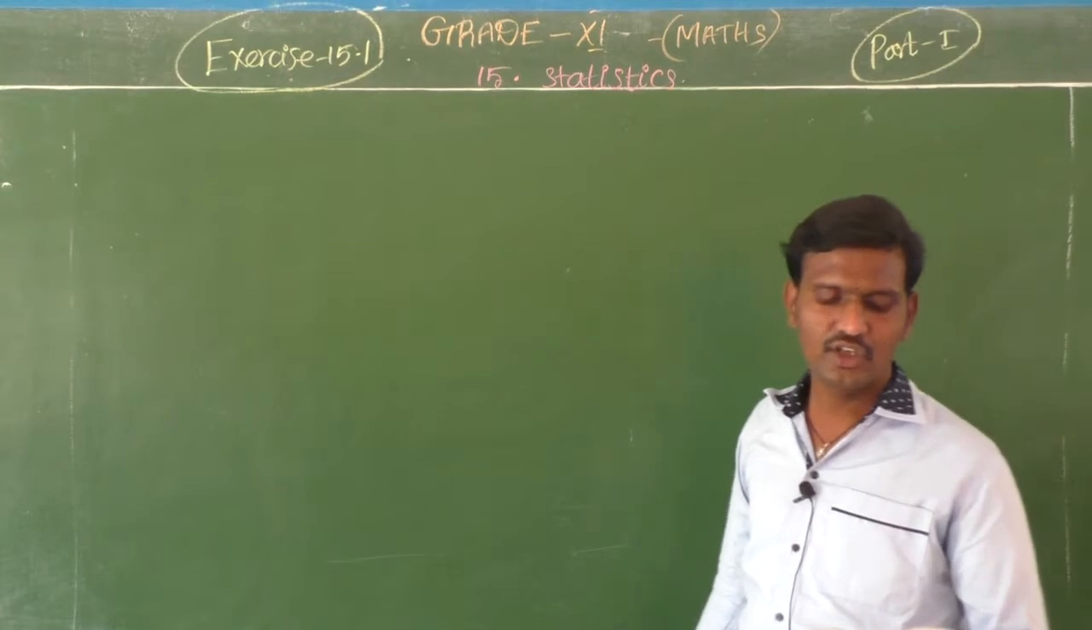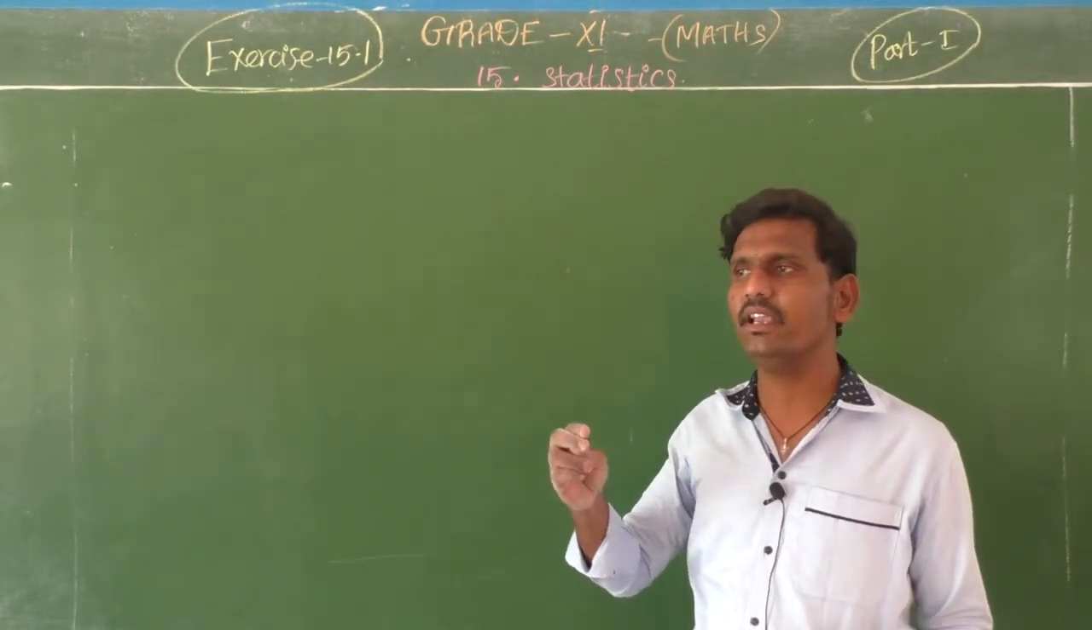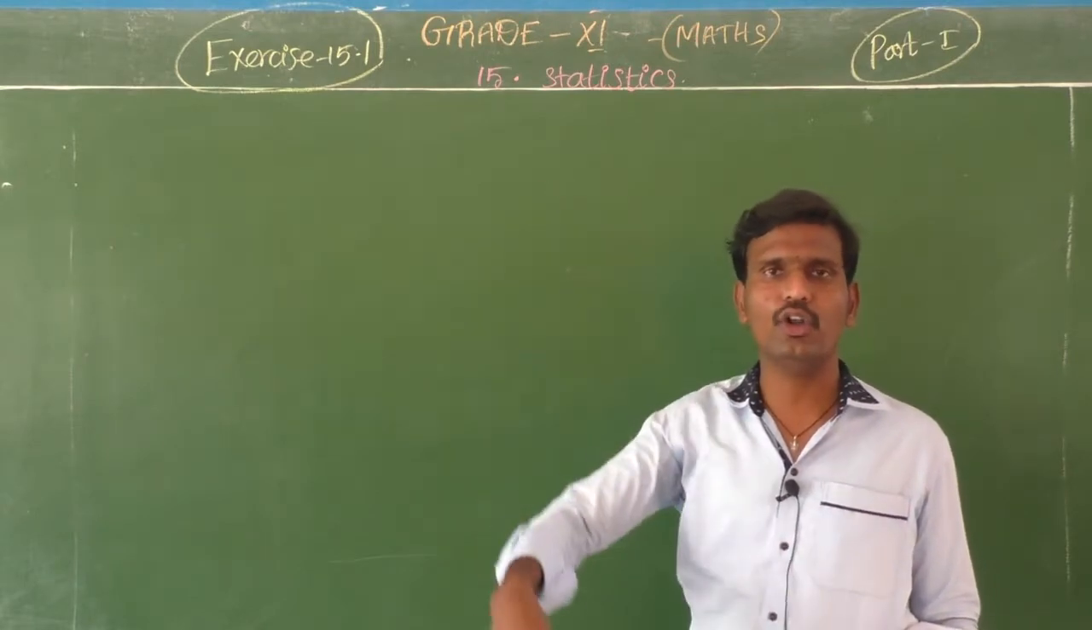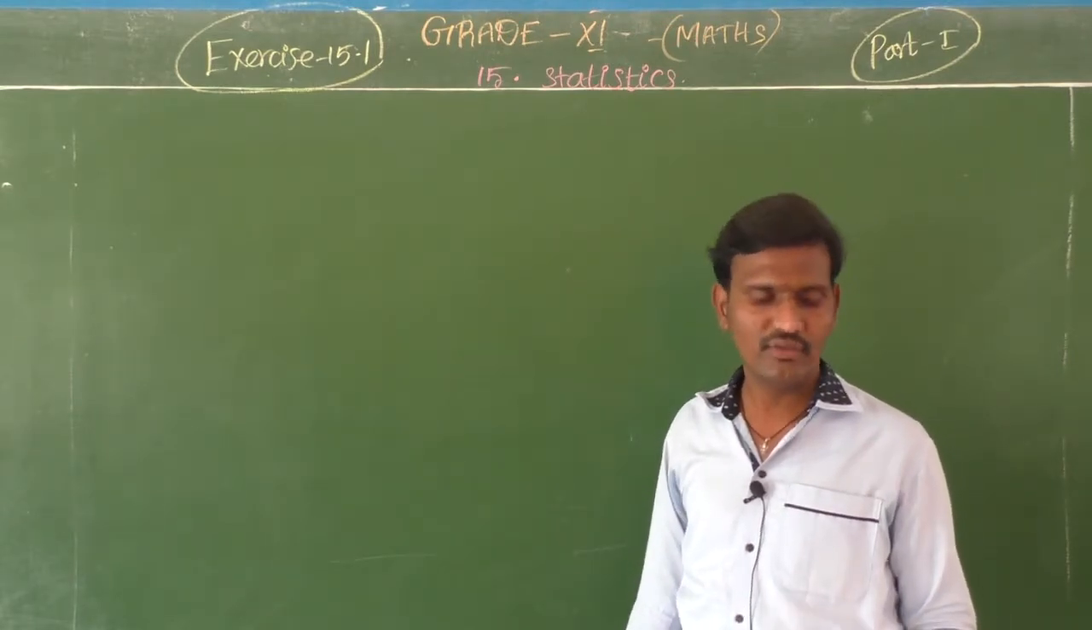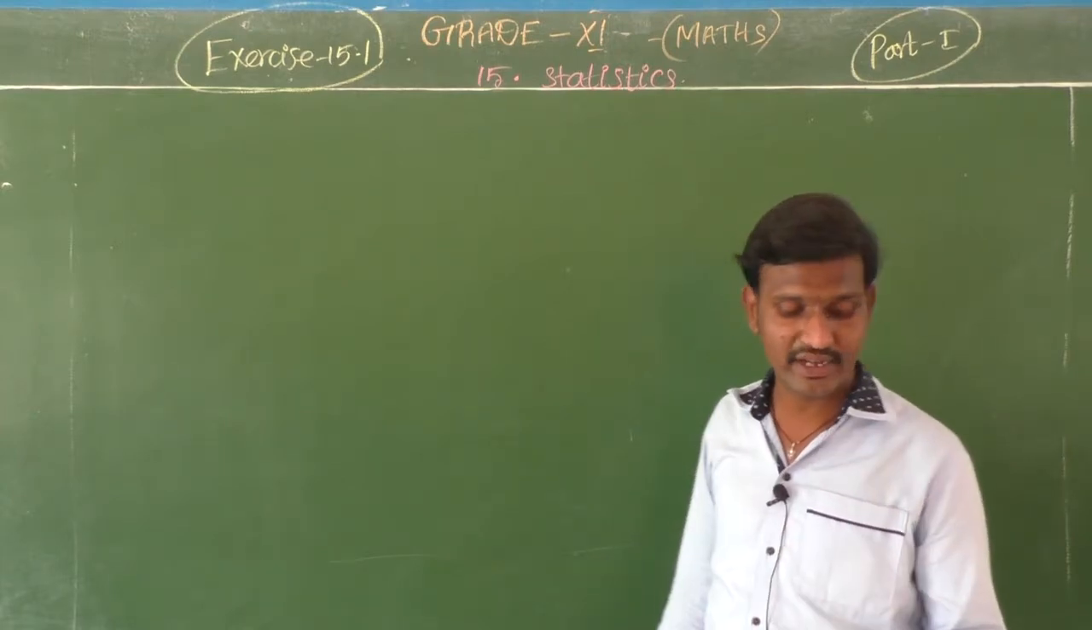Now, range. What does range mean? See, in a cricket match also, it is the highest hit and the lowest hit. That one we are going to differentiate. As you have in the book also, there is one example, so refer to it.